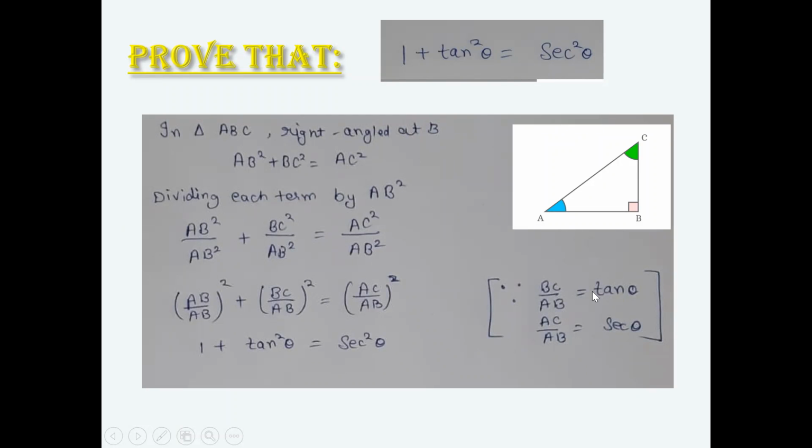Now, tan theta, we have earlier learned, what is tan theta? Tan theta is perpendicular over base, that is BC over AB. So we have BC over AB, and we can write this as tan theta. And AC over AB is secant theta. Secant theta is AC over AB, because cos theta was base over hypotenuse, and secant is the reciprocal of cos. So secant will be AC over AB. So I can write secant theta. This is 1 square 1. Tan square theta is equal to secant square theta. Identity is proved.